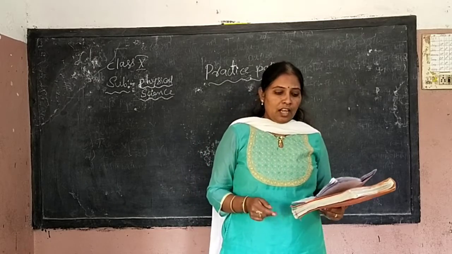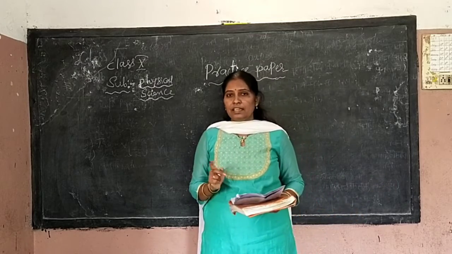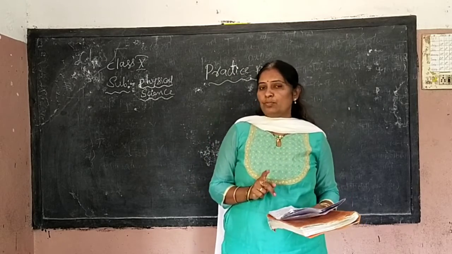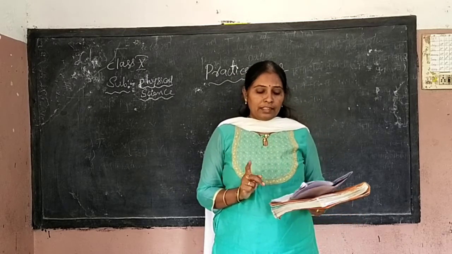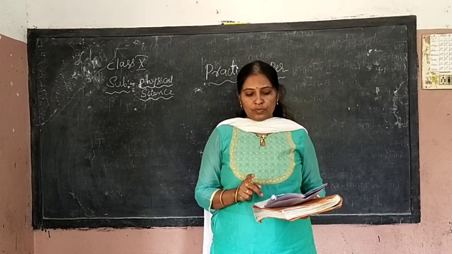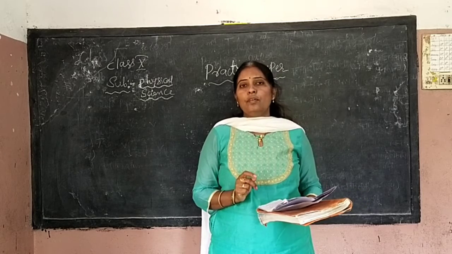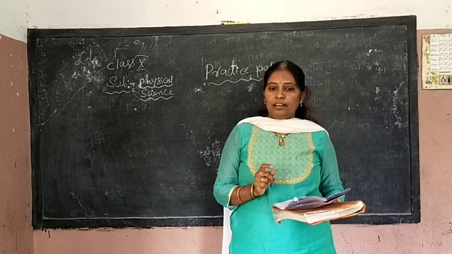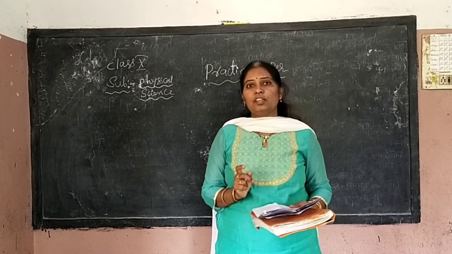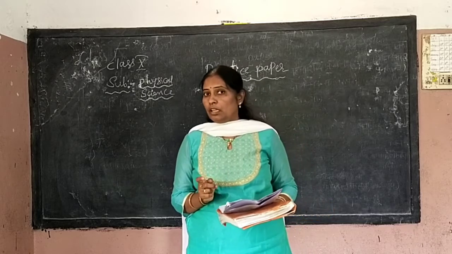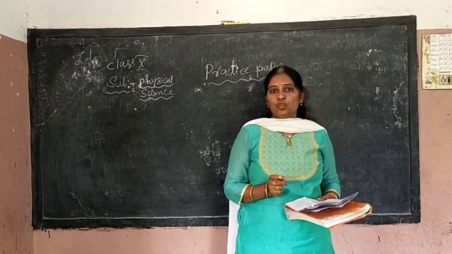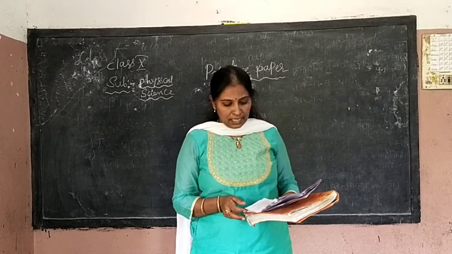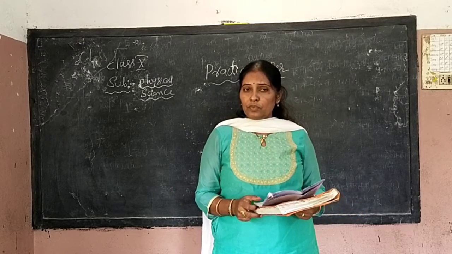Okay, children. Now the time period for the physical science and the biological science, separate days are given. This time is for the practice papers, not in a board exam. The time period is given as 2 hours 45 minutes. In that, 2 hours 15 minutes is given to part A. And part A will have 3 sections: section 1, section 2, section 3. Section 1 is very short answers, and it has 6 questions.